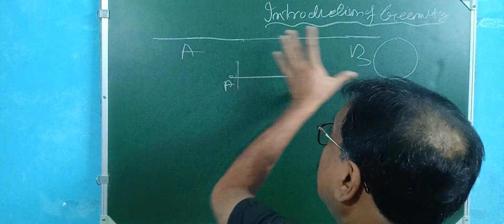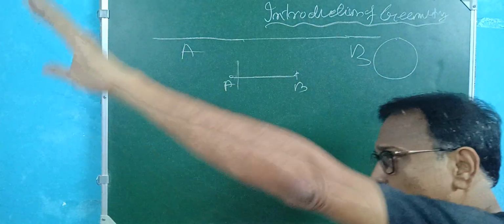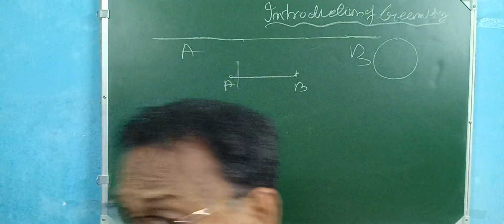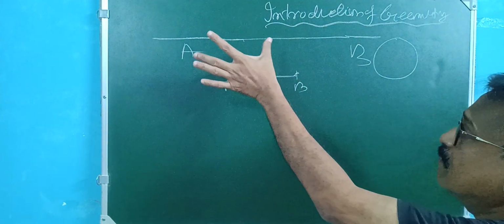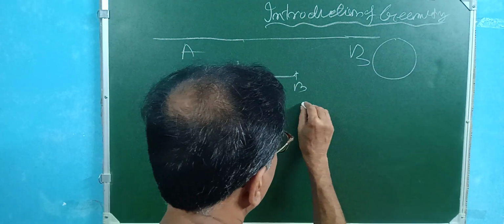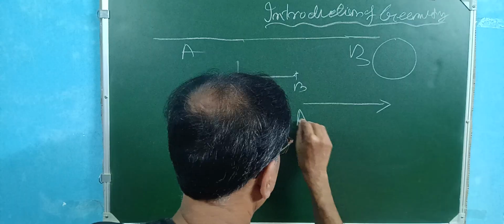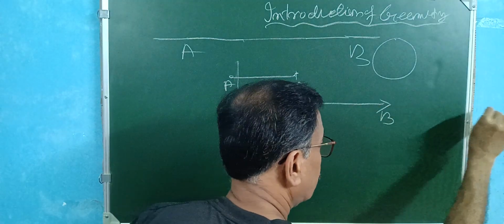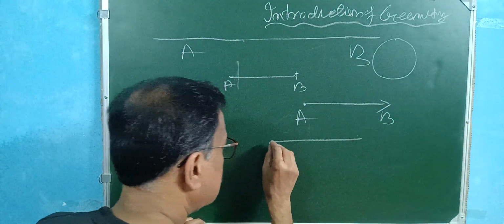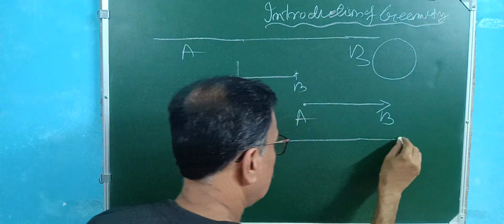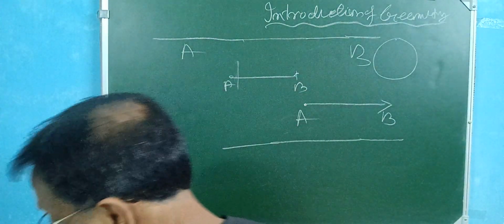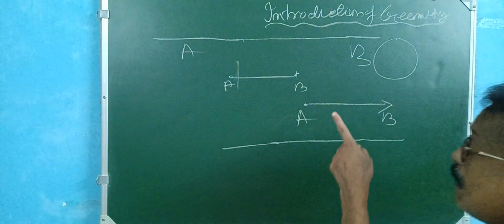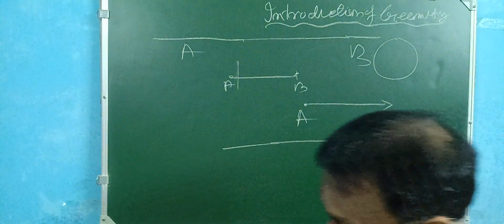So in case of a line, there is no end. The line just goes on, and it does not have a definite length. But if we make an arrow, arrow means a direction. So this increases in this way, this point is fixed. Arrow means this way, direction. But in case of a line, you increase in both ways. A line segment is a certain part. But a ray is not this. Ray means it extends in one way.